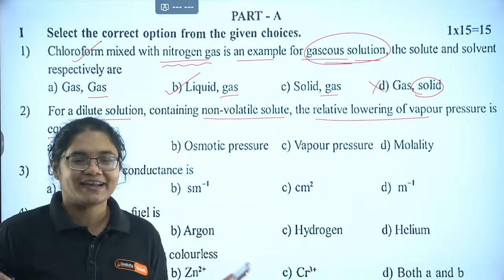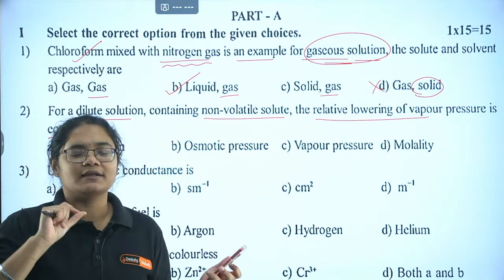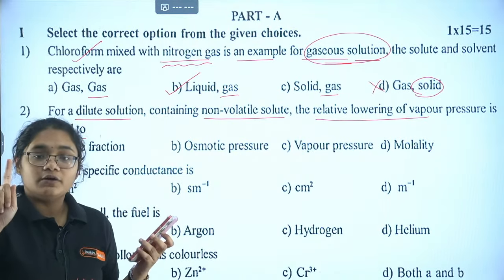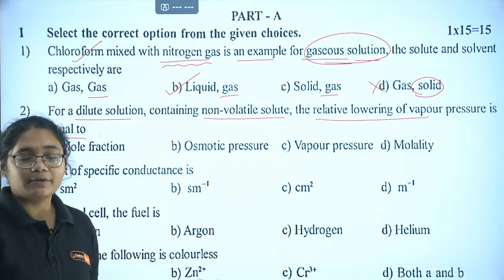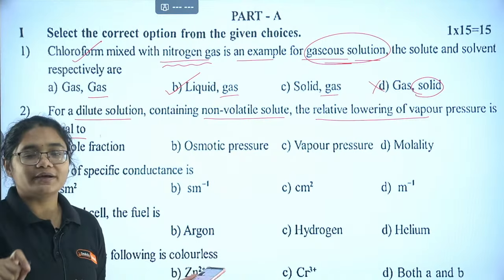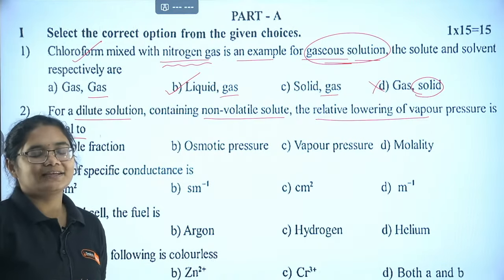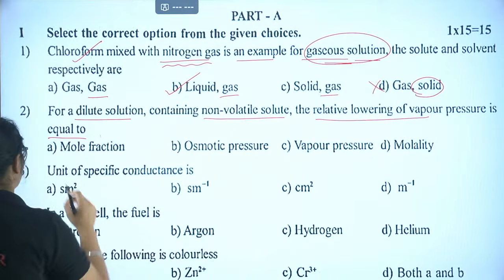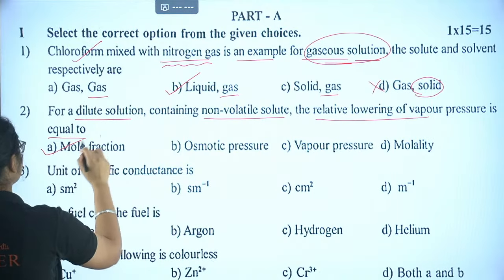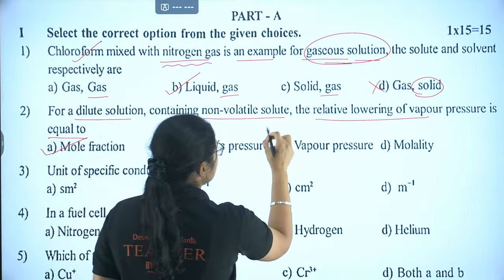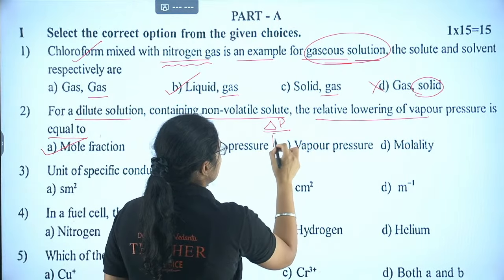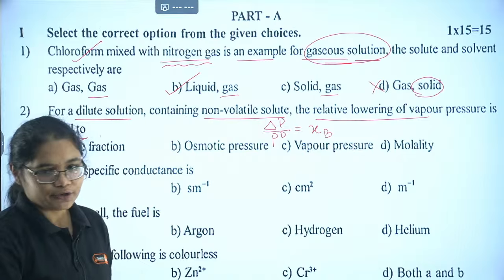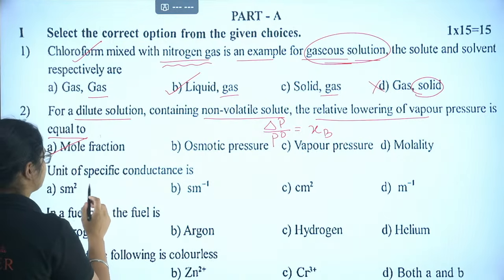Put the question number and the option, because there will be 20 questions and it will be highly confusing. 2A, yes, I have got Mohan, Acharya, very good. So let's revise the formula also: delta P by P naught is equal to the mole fraction of the solute. Wonderful, my kids. Let's move to the next question.